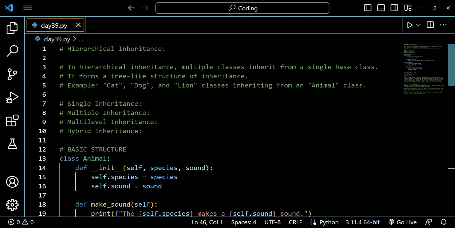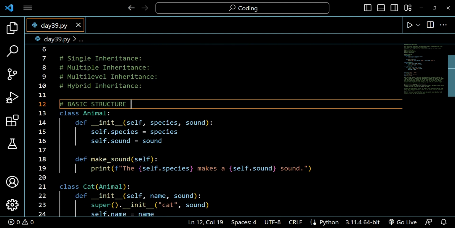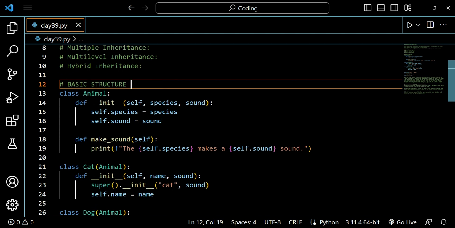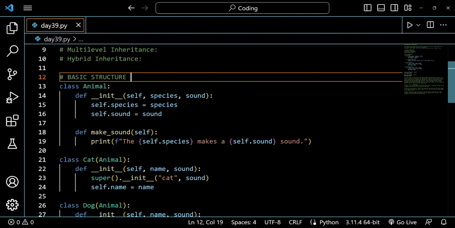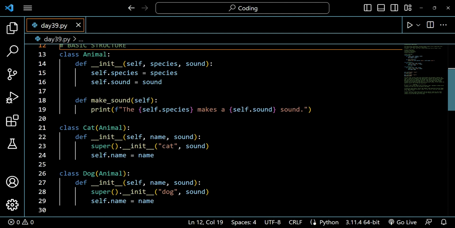So what actually happens here is we have one parent class, and then we have multiple child classes inheriting from that single parent class. See, there is one single parent class, animal, and then this single animal class will have multiple children. You can say that the parent class has children, and the children are siblings.